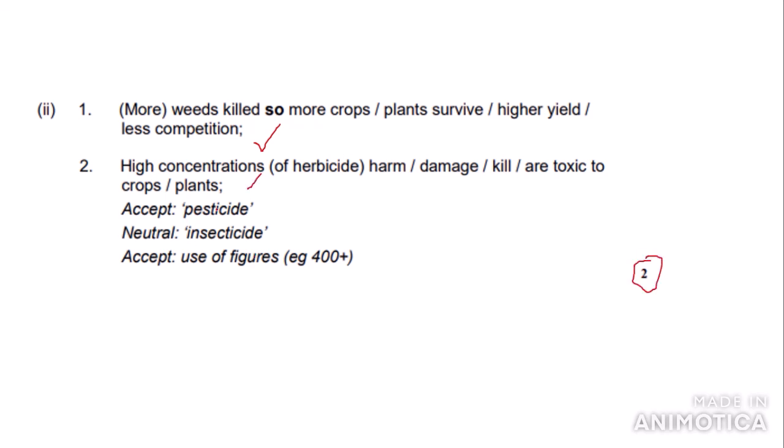Now it says here it's a pesticide, neutral insecticide, so they don't really like it if you write insecticide, and it accepts the use of figures, for example 400 plus. So you can use the actual figures from the graph in your answer if you like, but it's not essential, as the question does not say use the data from the graph. If it said that, you would need to use the figures.